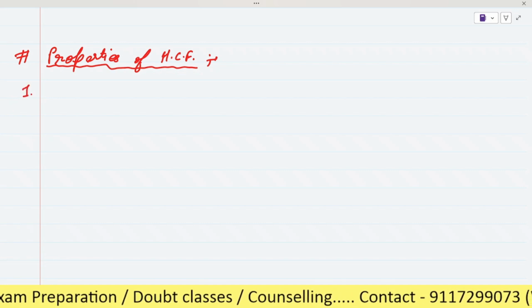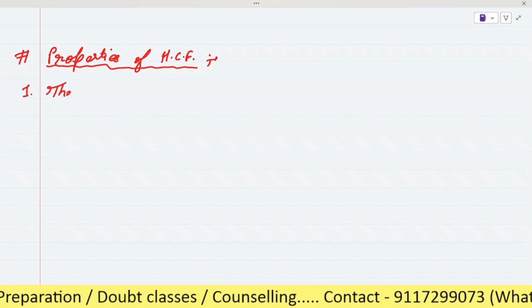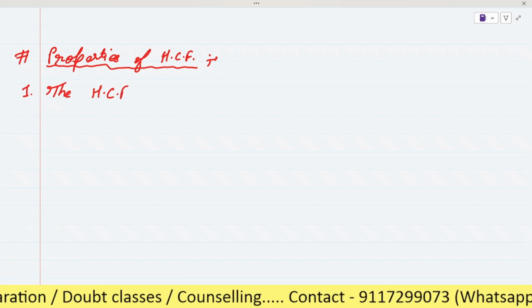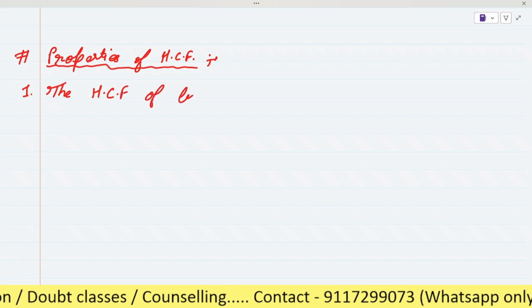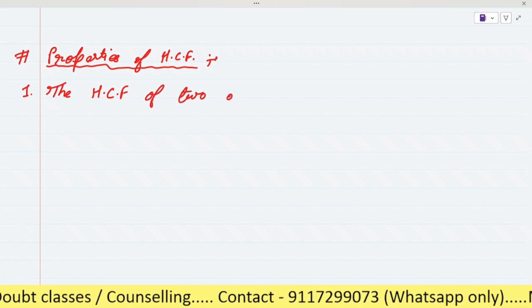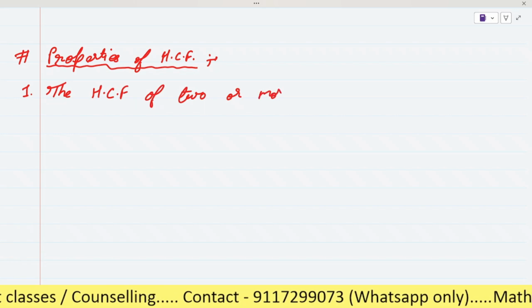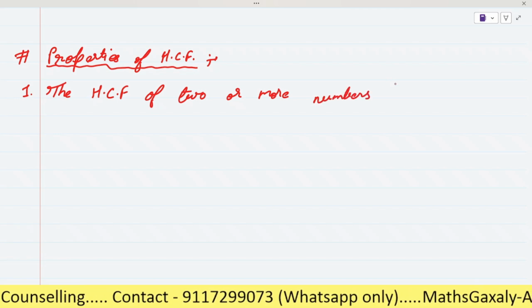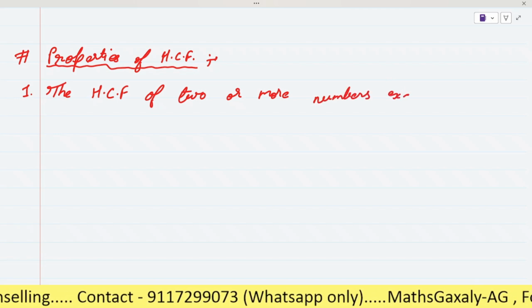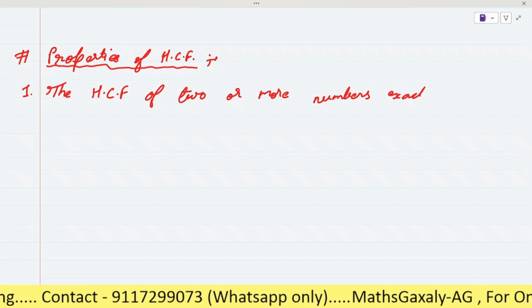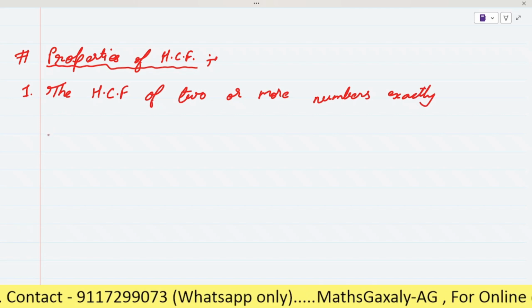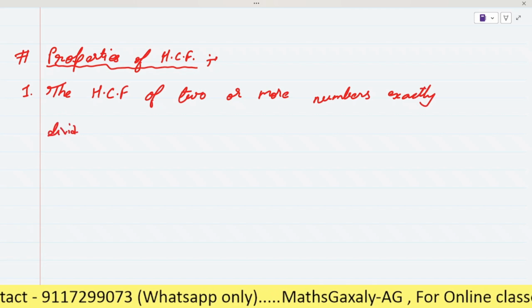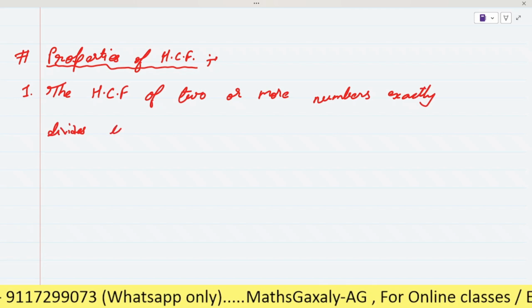The first property says that the HCF of two or more numbers exactly divides the numbers.